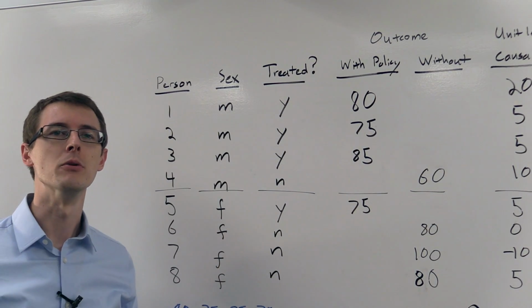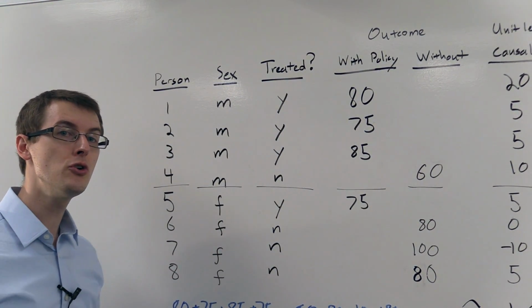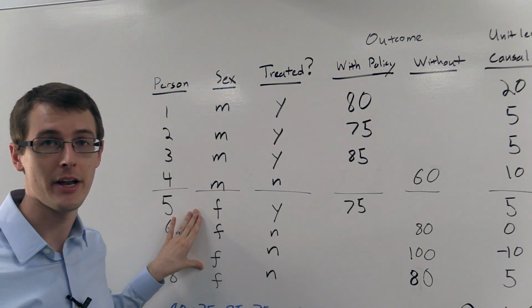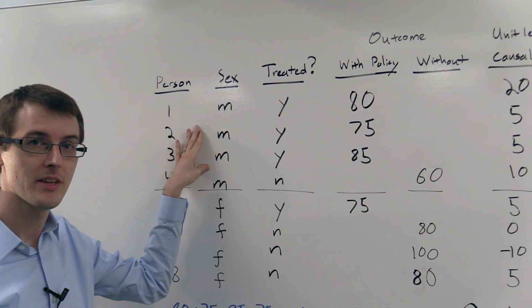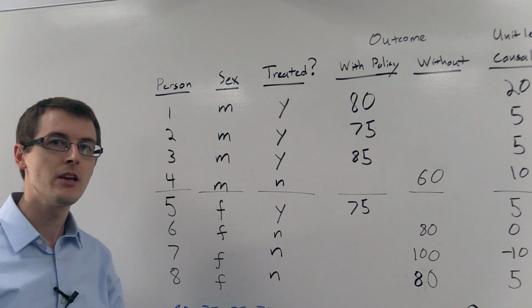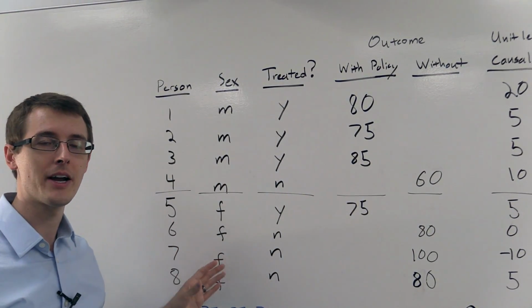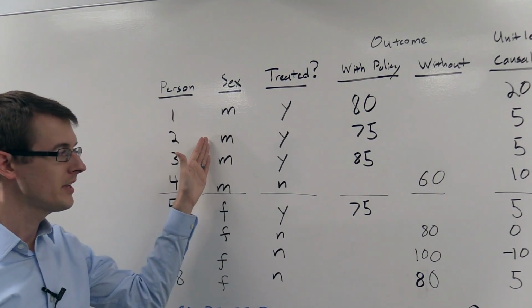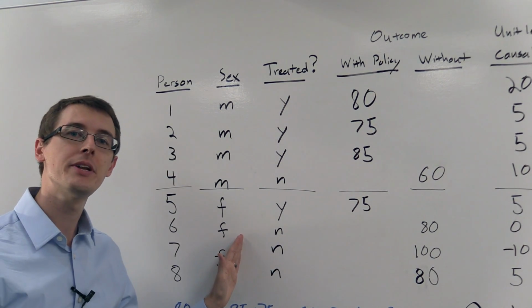So what can we do? Well, under the unconfoundedness assumption, we can assume that among the females, treatment is randomly assigned, and among men, treatment is randomly assigned. Under that assumption, we can compute from our data the conditional average treatment effect for females and for men as follows. So once we've gotten our data, we're only going to see one potential outcome.